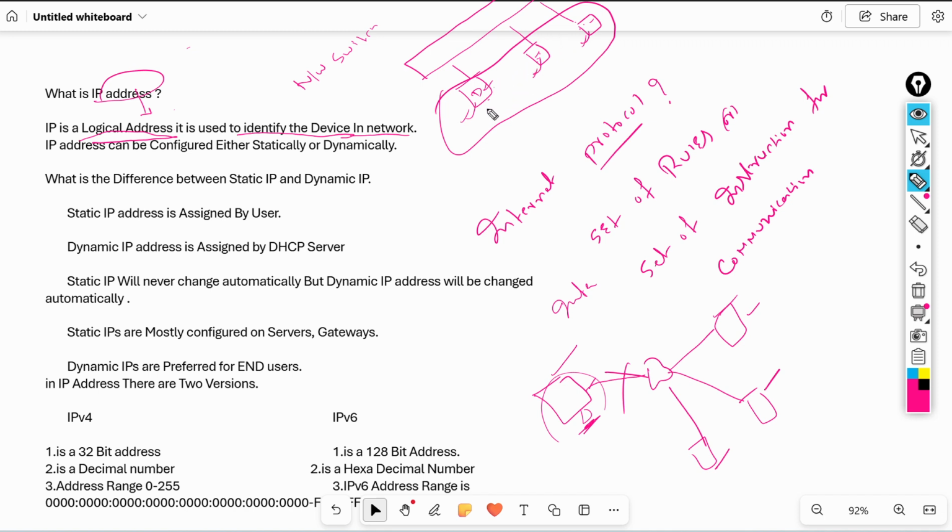then every PC requires an IP address. This PC requires one IP, this PC requires one IP, this PC also requires one IP. If you don't configure an IP address here, these three machines cannot communicate with each other. These three persons cannot exchange data with each other. So if you want to transfer data from one computer to another computer, we require an IP address.